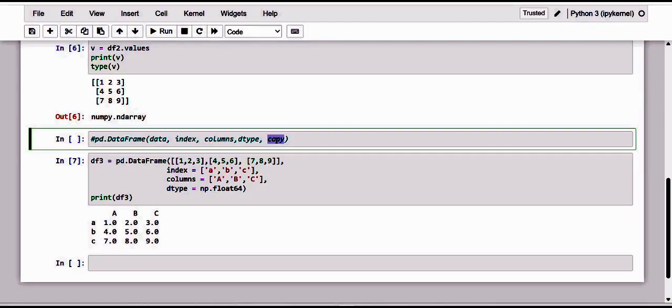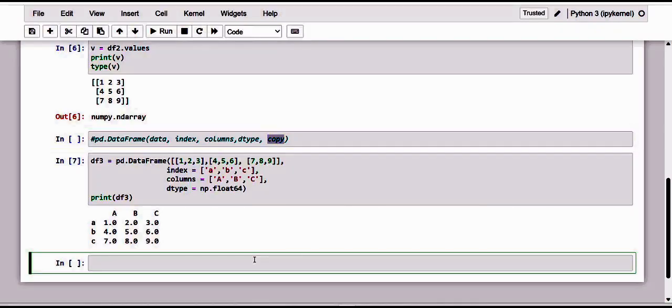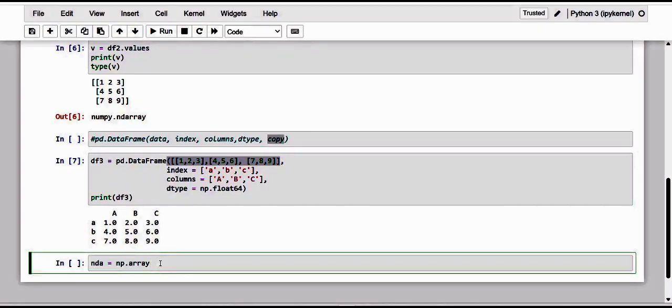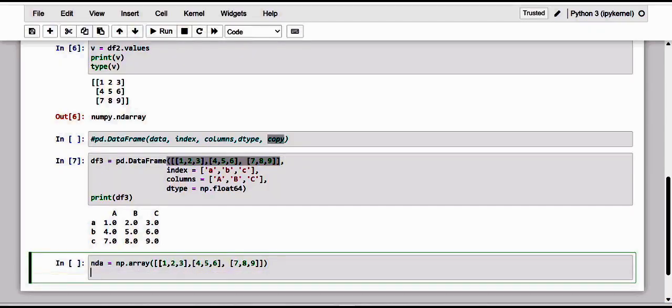So let me just see it by an example. So kindly have a note of it. So this is an n-dimensional array. I'm just going to make it with an array type, and here let me just give the same values. So this is what my n-dimensional array is.